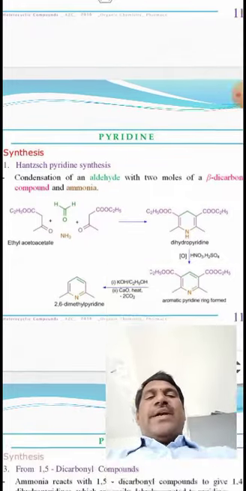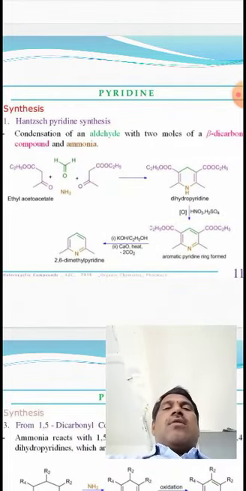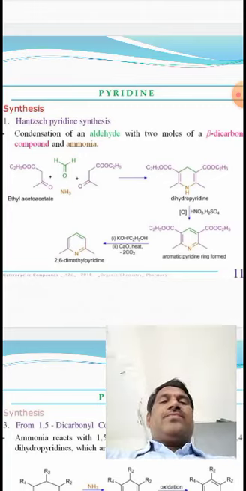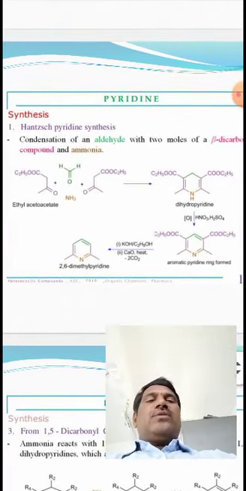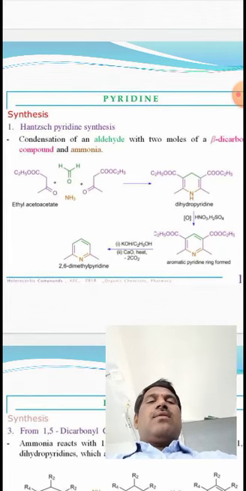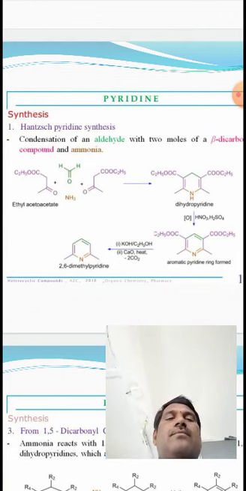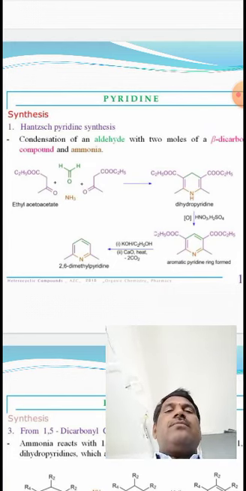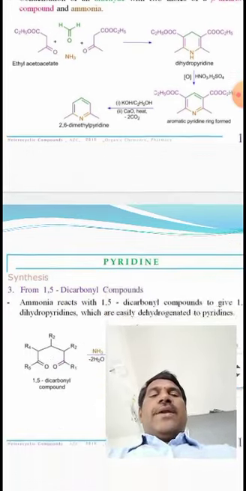So, synthesis of pyridine: condensation of an aldehyde with 2 moles of beta dicarbonyl compound and ammonia. You can get pyridine.